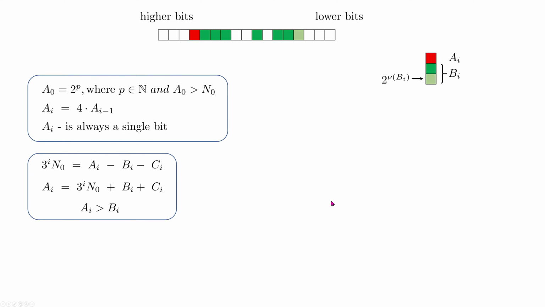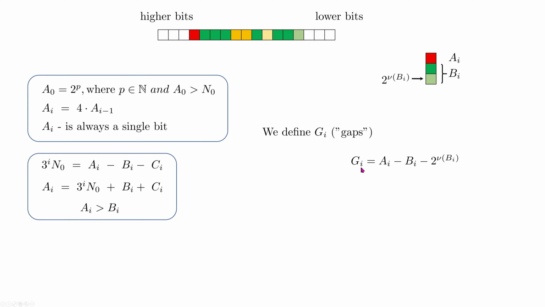Now I'm ready to define G_i, which means gaps. By gaps, I understand every zero which is between A_i and the lowest bit of B_i. So in this case, this will be just these 3 zeros.